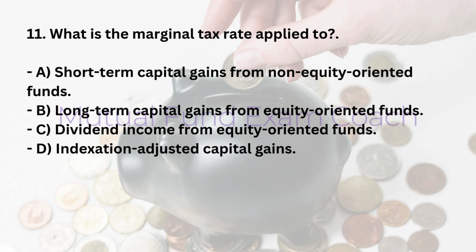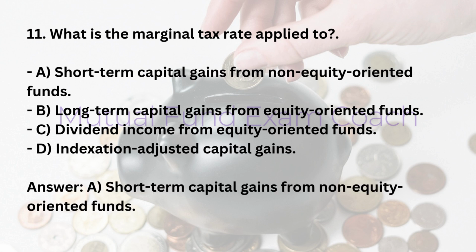11. What is the marginal tax rate applied to? A. Short-term capital gains from non-equity oriented funds. B. Long-term capital gains from equity-oriented funds. C. Dividend income from equity-oriented funds. D. Indexation adjusted capital gains. Answer, A. Short-term capital gains from non-equity oriented funds.